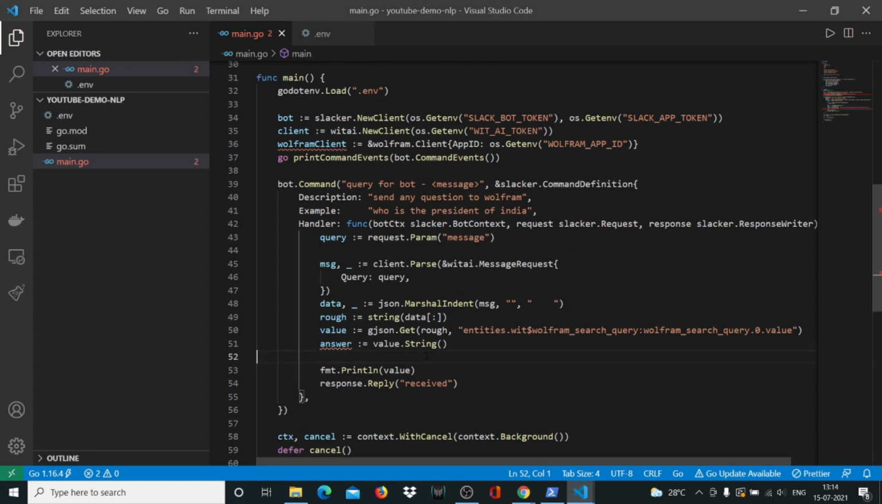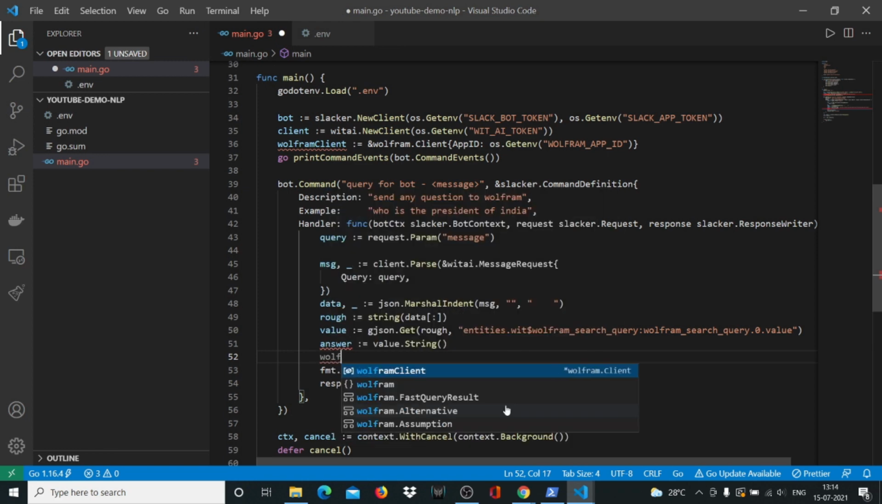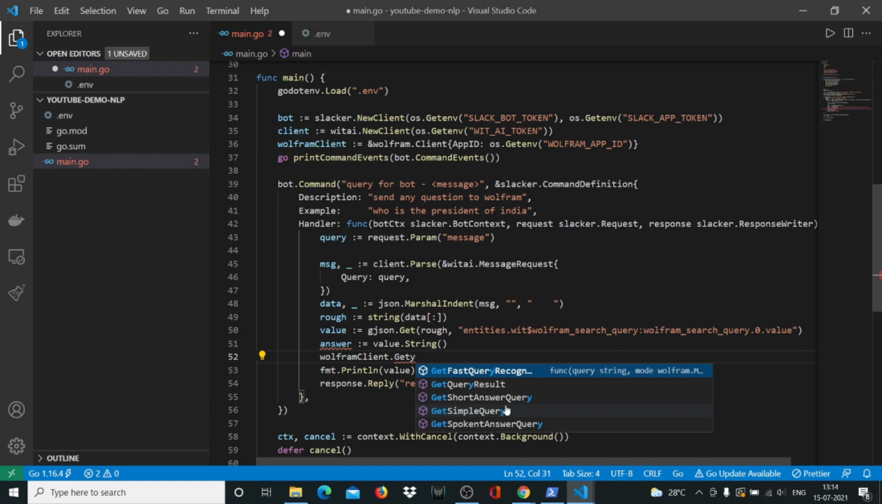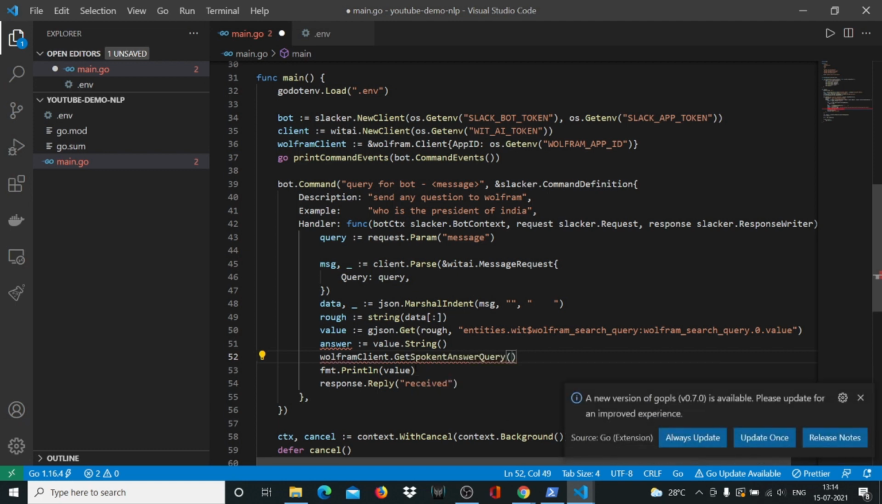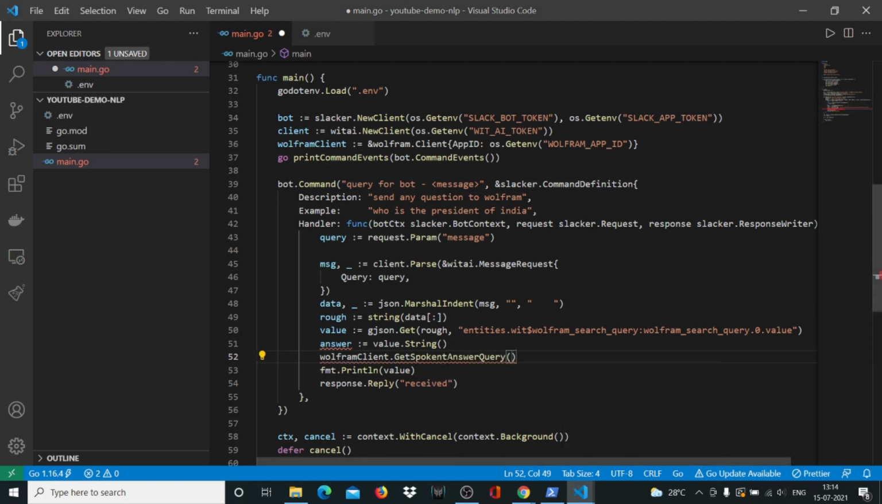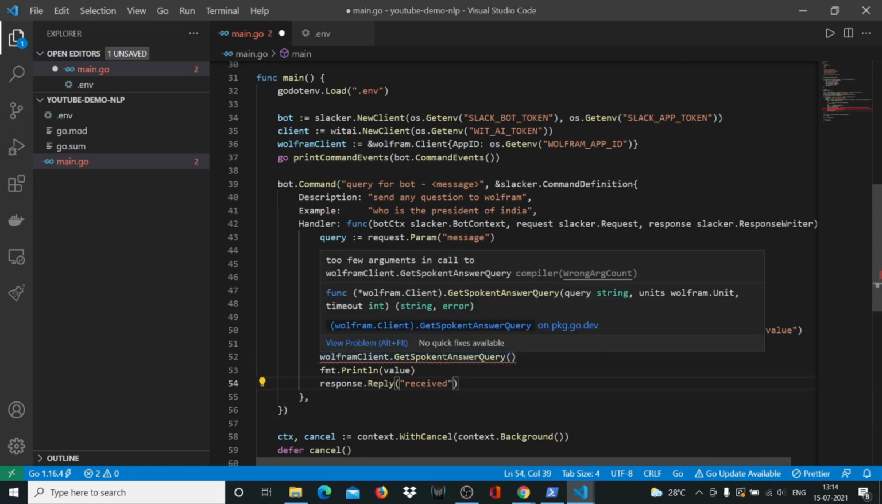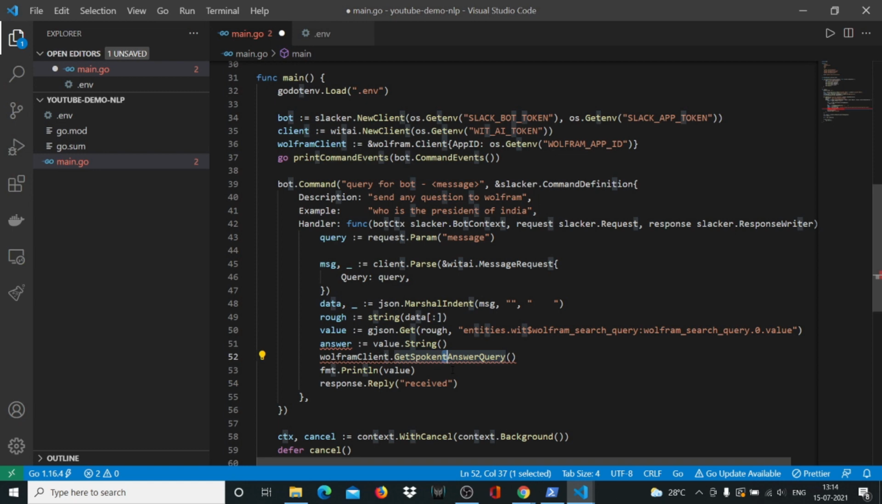So I have the answer here, which is basically a string, the value in string format, and I'll say Wolfram client dot get spoken answer query. Now there's a confusion here that many people have. The person who created this library should have said get spoken answer query, but it says get spoken and T. There's a small T here, so just make sure you write that T, otherwise you will face a lot of problems.